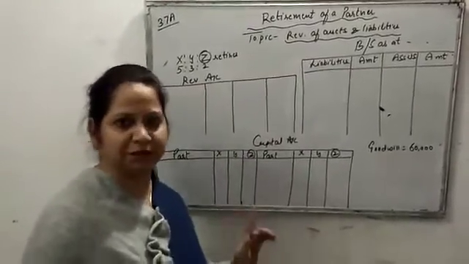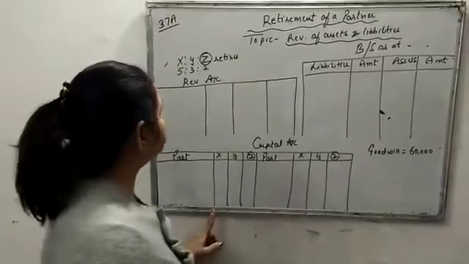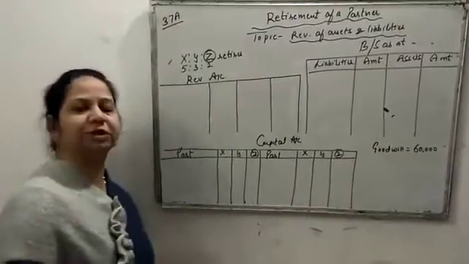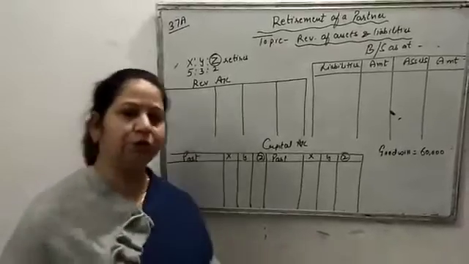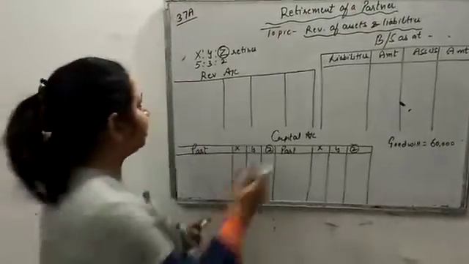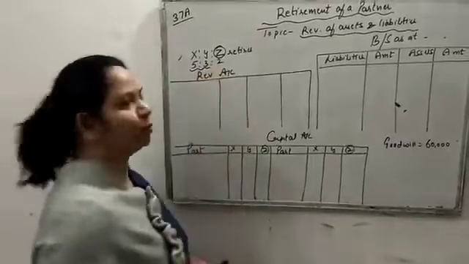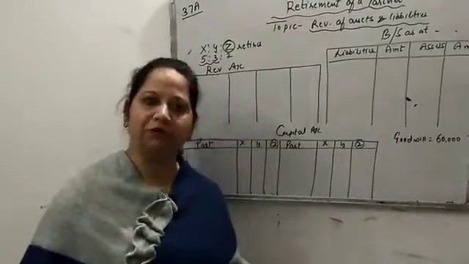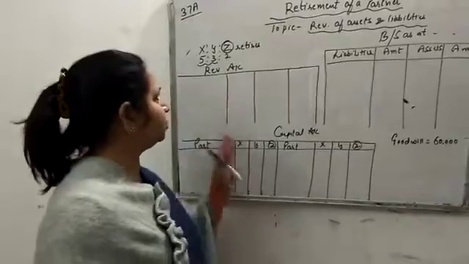This is question number 37A, in which three partners are there, X, Y, Z, and Z retires, and their ratio is given 5:3:2. No new ratio is given, so it means the old ratio, that is 5:3, will be the gaining as well as the new ratio to find out the value of goodwill. So let's start with our question.